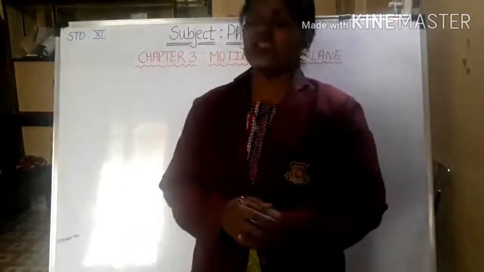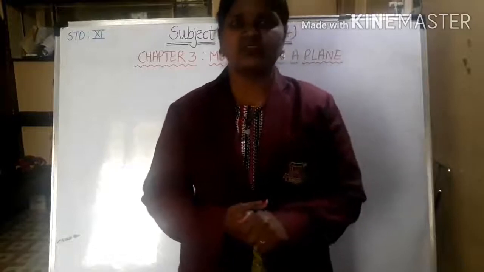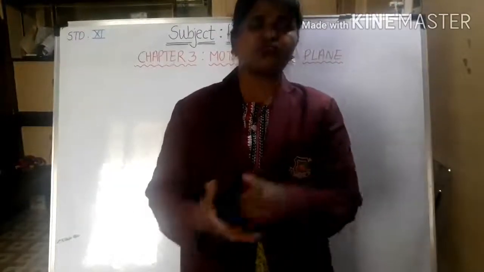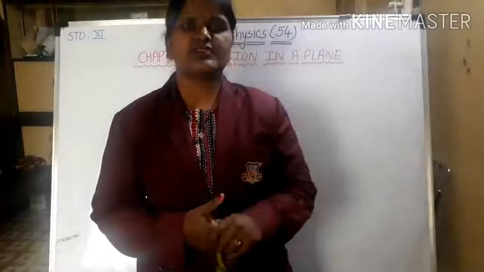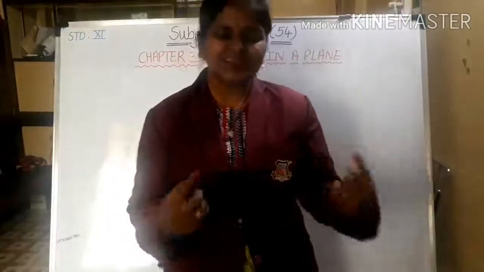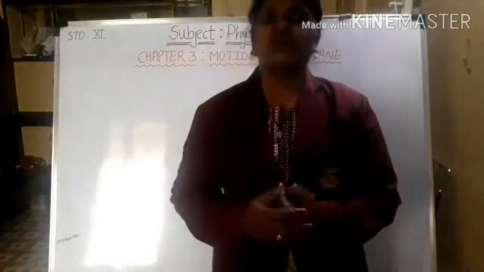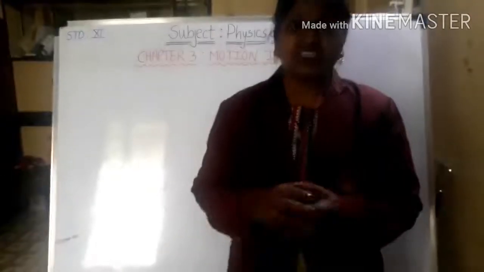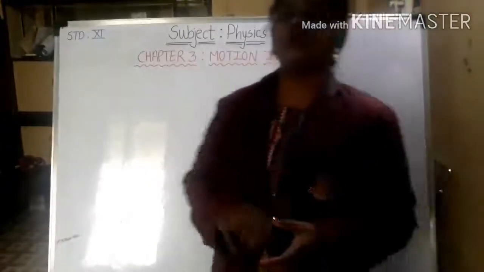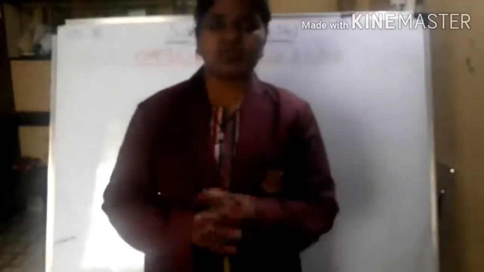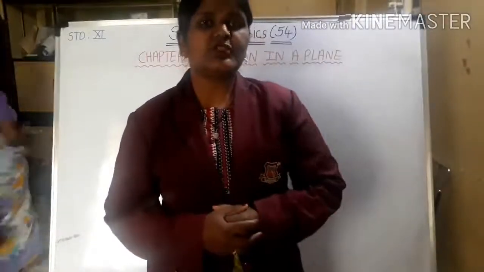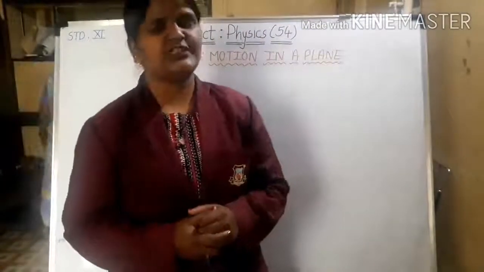After studying vectors, we came to know that the resultant vector and the position vector are related to the axes, which is nothing but a plane. So we are going to study the motion in a plane. What is the actual meaning of this that we are going to deal with in this chapter?